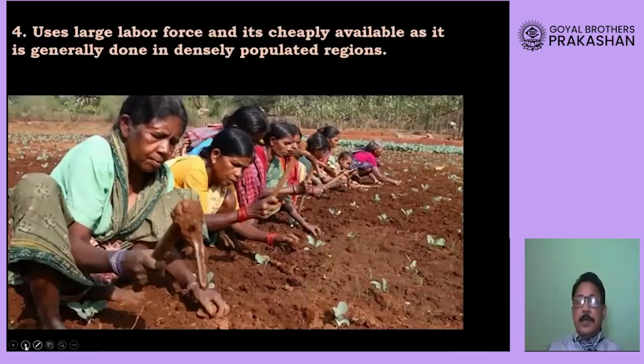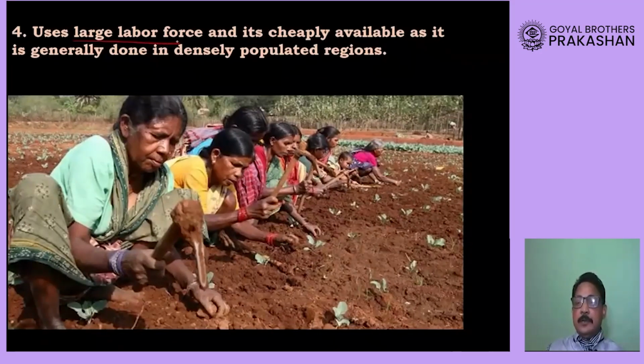Now, in intensive agriculture, where you are looking at agriculture as a business, you need a lot of income. Please remember the meaning of intensive agriculture: it is too much agriculture done in the same piece of land year after year. One crop, two crops, even three crops are grown in the same piece of land in 1 year, and in order to do that you require a lot of labor force.